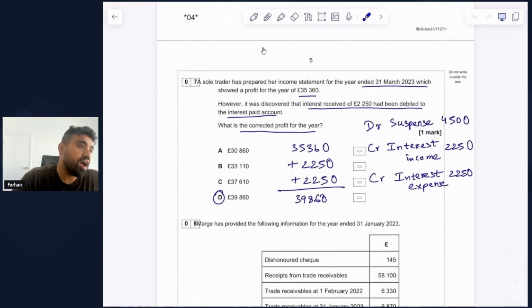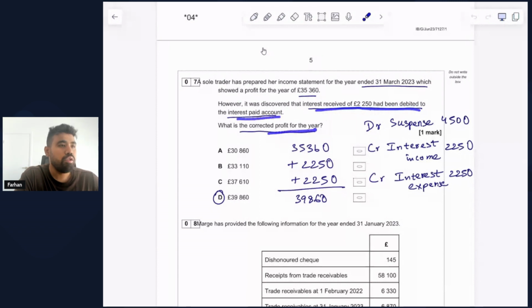A sole trader has prepared an income statement for the year ended 31 March 2023, which showed a profit for the year of 35,360. However, it was discovered that the interest received of £2,250 has been debited to the interest paid account. What is the corrected profit for the year? So first of all, we need to fix this mistake that was made.